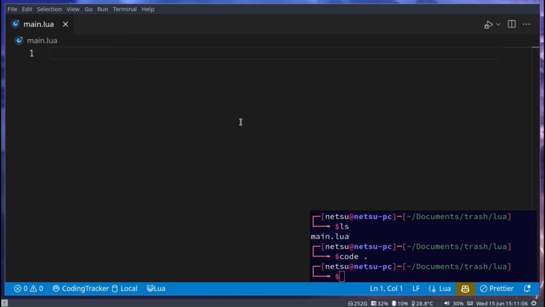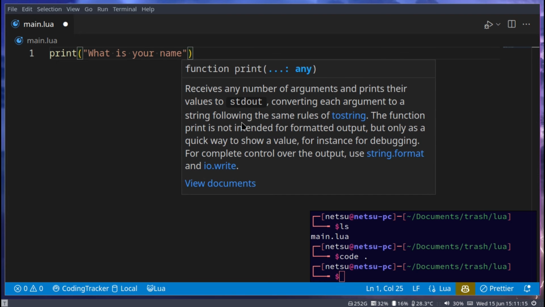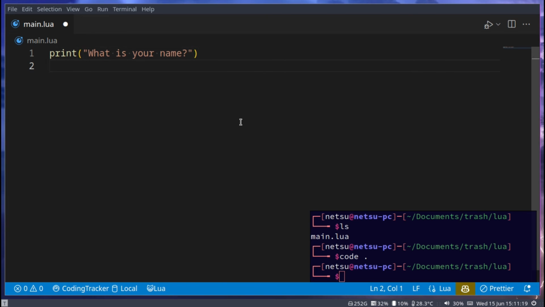User input is relatively easy. Let's say we go here and say print, what is your name? And then the user can input something. So we can say local ANS for answer, but you can call this variable whatever you want. And we can say io.read. And this will get input from the user and then store it inside of this variable.